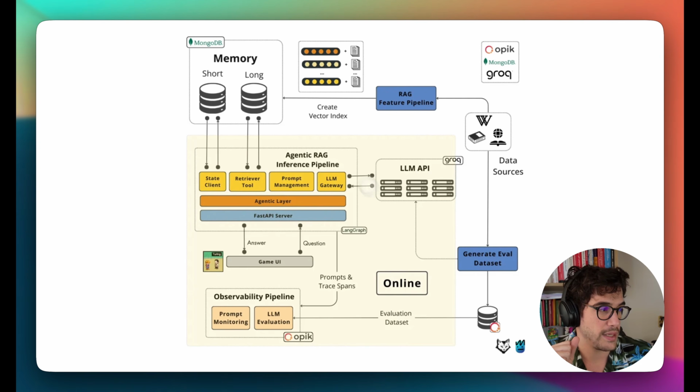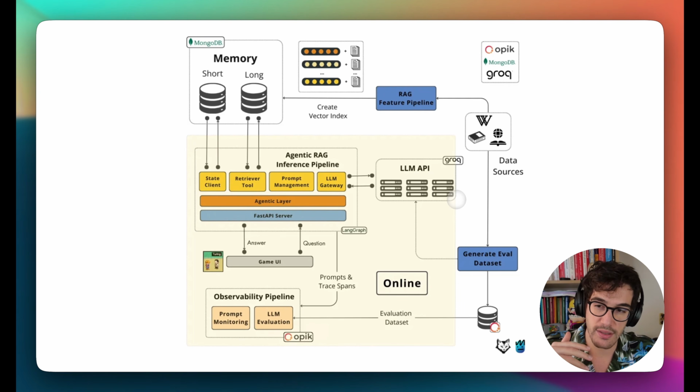This generate eval dataset is also very important because, as you might know, many people build RAG systems, but only a few are evaluating them. And we need this generate eval dataset for exactly that. We need to create a set of questions for Plato, a set of questions for Socrates, to really be sure that our RAG system is working as expected.